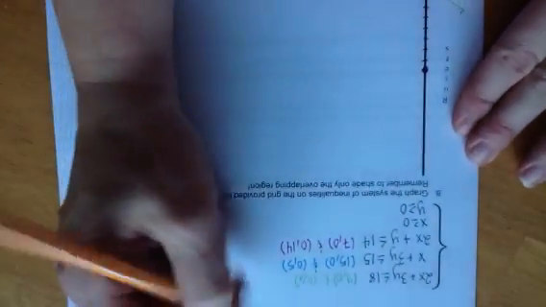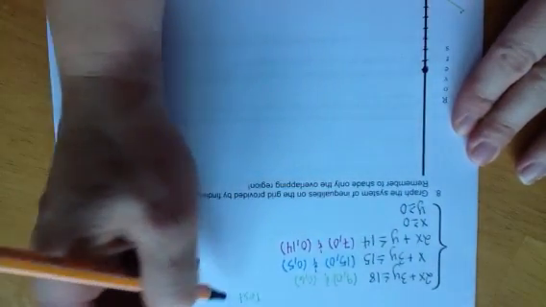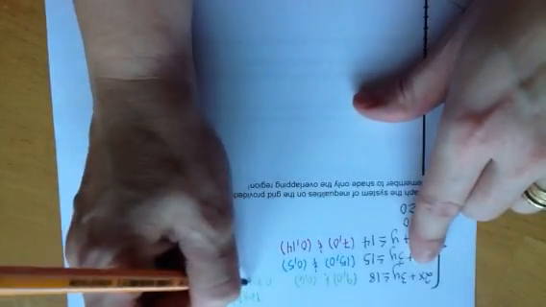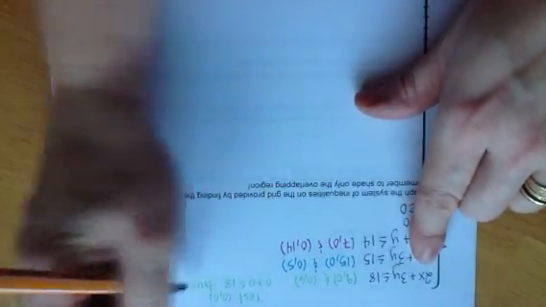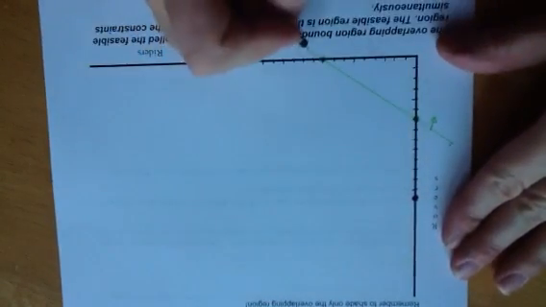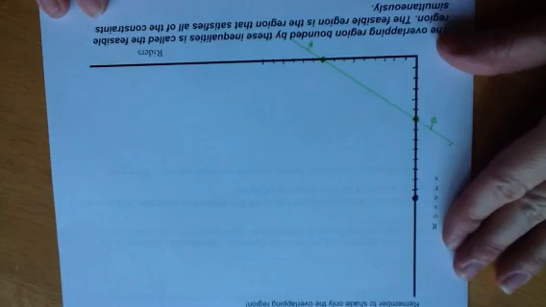And then I need to test to see which side to shade. So if I test (0, 0), that will give me 0 plus 0 is less than or equal to 18, which is true. So I will be shading that in towards the origin there.